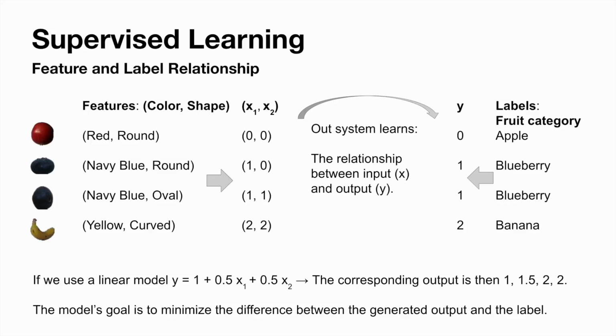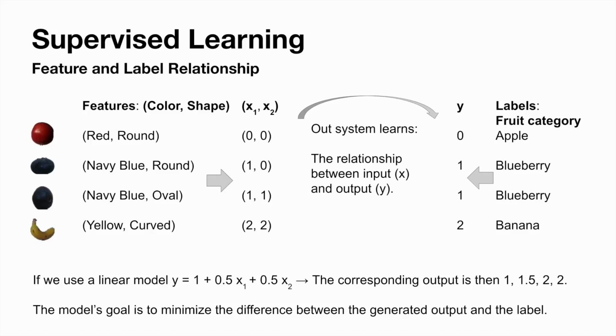This ordered collection of numbers is called a vector, and it describes the features we would like the system to take. The input data is usually represented by X, and we use a subscript to distinguish each different feature. Here, X subscript 1 would be color, and X subscript 2 would be the shape. We then translate the labels. In this example, we can use 0 for apples, 1 for blueberries, and 2 for bananas. But the output can also be real numbers. For example, we can ask the model to generate the weight of the apple given the image of the apple, so we could further understand the quality of apples and sell them at different prices.